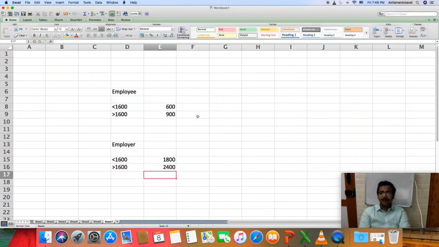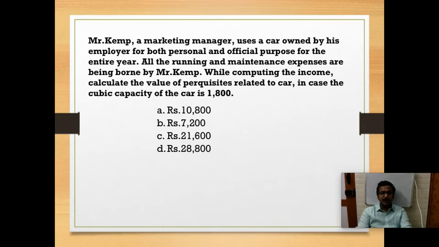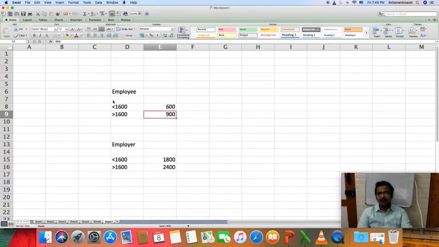In our situation, the expenses are borne by the employee, because Mr. Kemp bears all the expenses. The cubic capacity is 1800, which is above 1600. So what is my rate? It is 900 per month. 900 into 12 is 10,800.